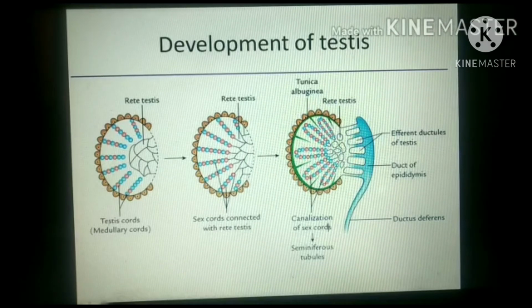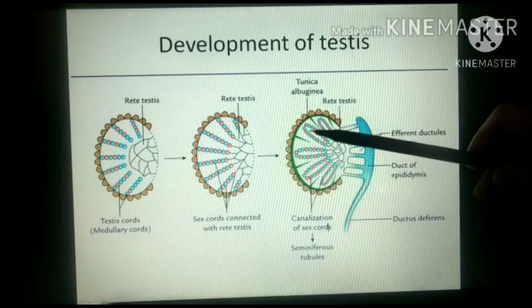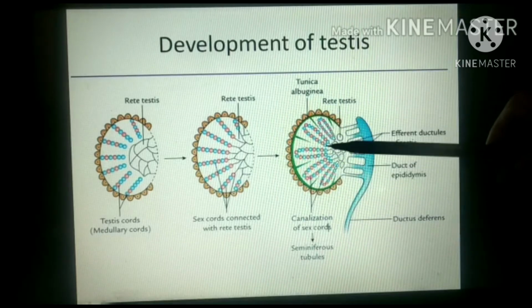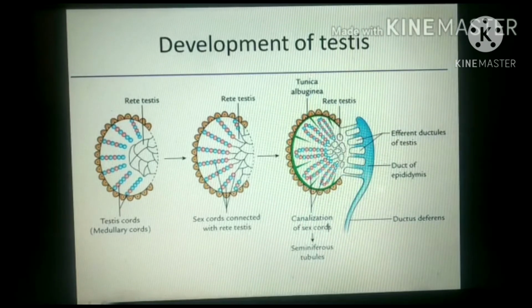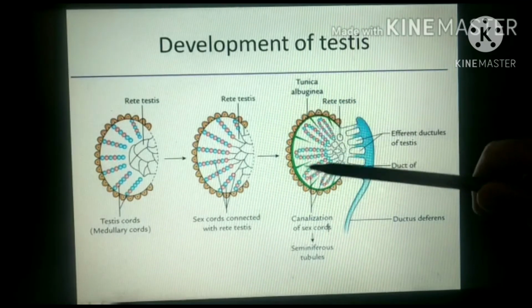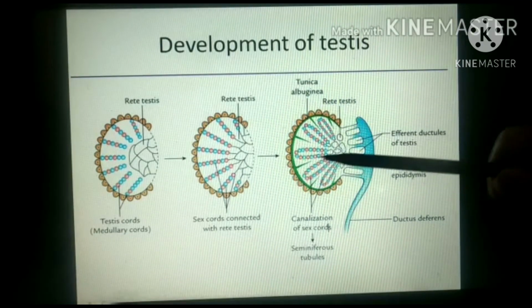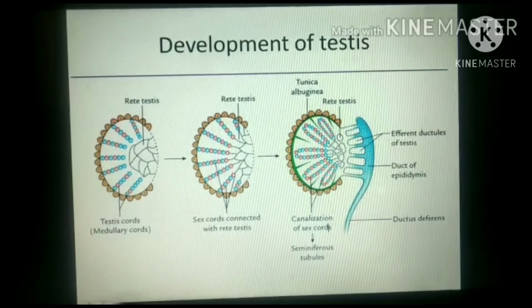It is a thick layer and it is separating the germinal epithelium or the coelomic epithelium from the sex cord cells. This tunica albuginea is absent in case of females. So after formation of tunica albuginea, there will be no contribution of these coelomic epithelium cells in formation of the sex cord cells. But in case of females, this tunica albuginea is absent or very thin.